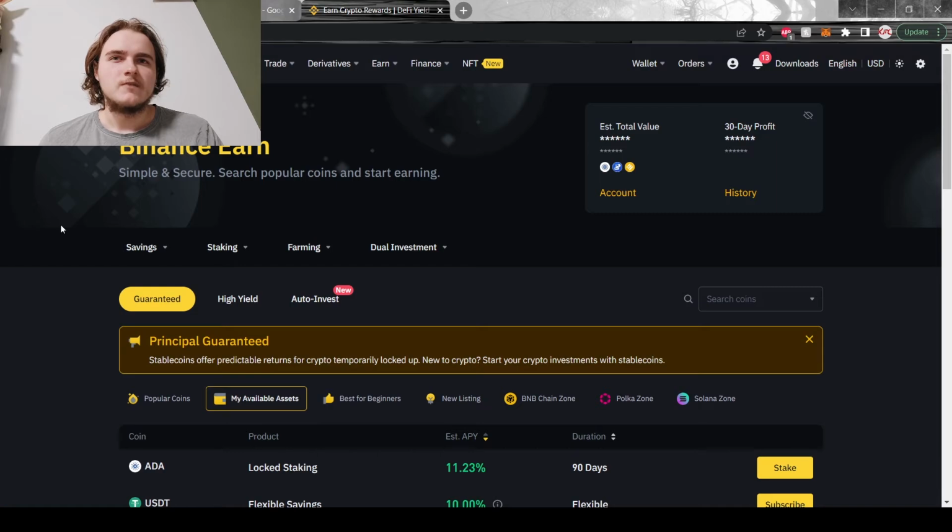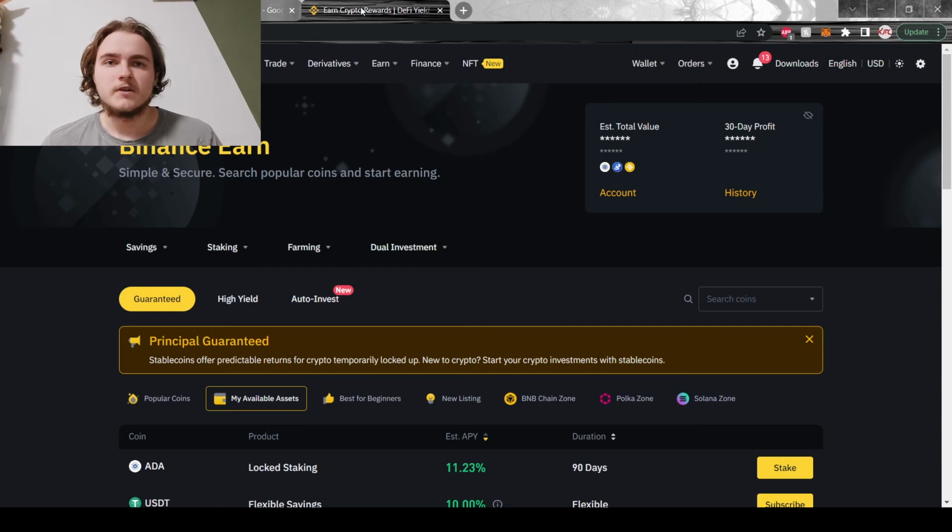Now, farming and dual investment are a little bit more complicated, but I will make a video for each of these 4 products respectively. Right now, Binance Earn supports over 60 cryptocurrencies in at least one of these products, as well as dozens of digital assets and stablecoins.